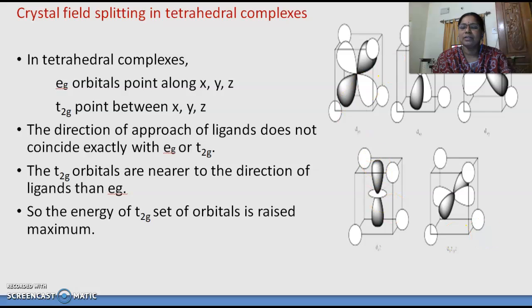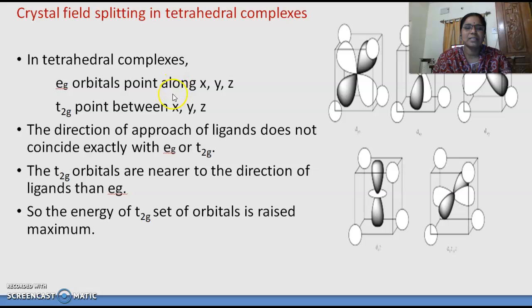So these are the 5 d orbitals: dxy, dyz, dzx, dx square minus y square, and dz square. The eg orbitals point along the x, y, z axes, whereas the t2g orbitals point in between the x, y, z axes.